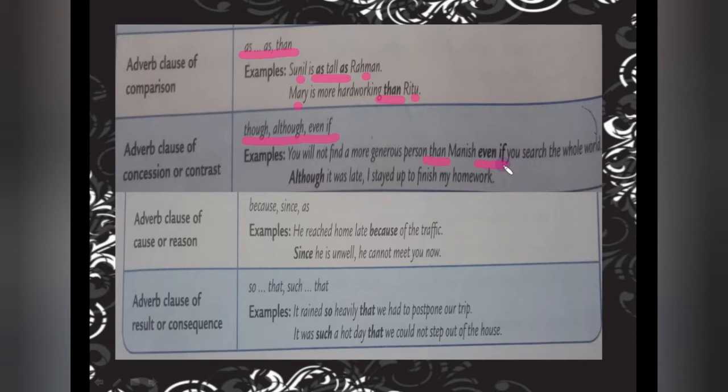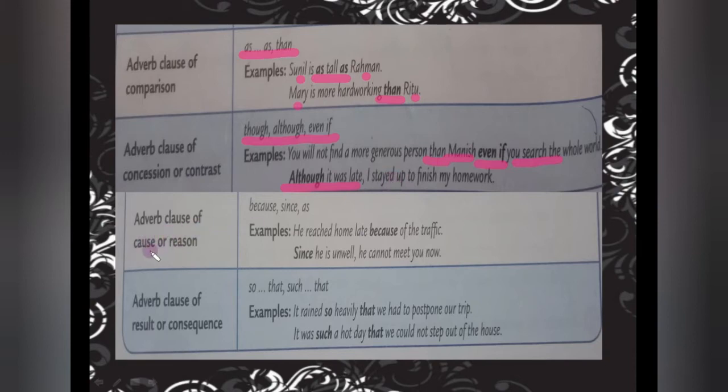First of all, here it is saying that you search the whole world, you will not get. But on the other hand, it is saying that we have one option, that is Manish. So those are two opposites. These are the opposition over here. Although it was late, I stayed up to finish my homework. Although it was late, it was quite late by then. I stayed up to finish my homework. Still I finished my homework. So again contrast is there.